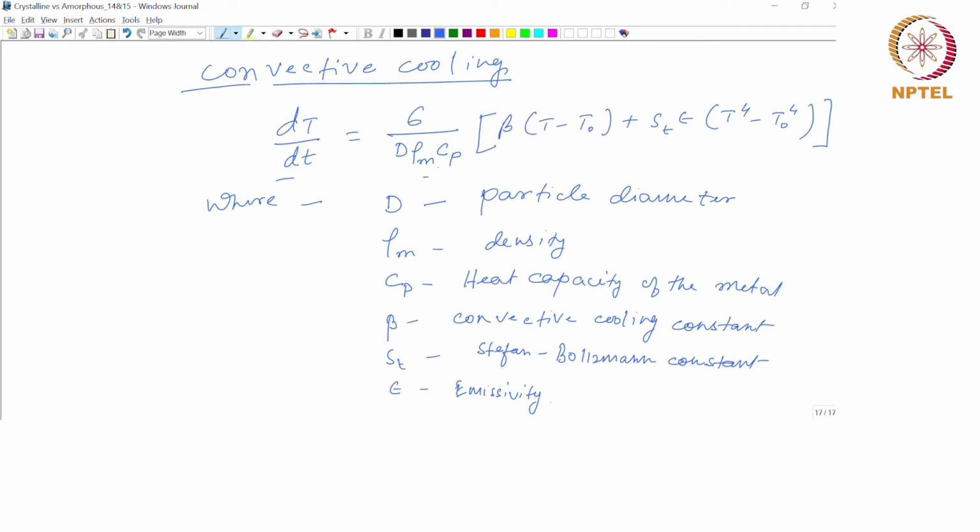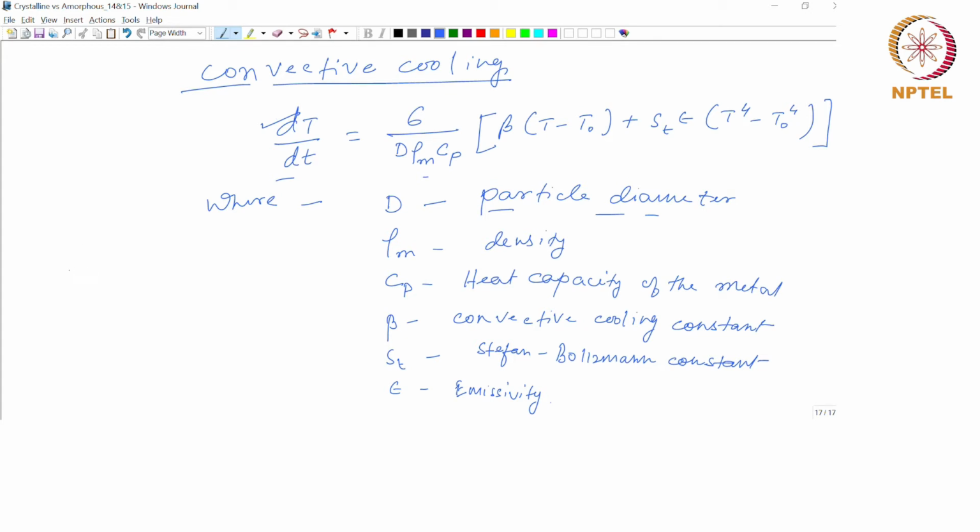And here you can see the effect of the particle size, as I was mentioning in the beginning. As the particle size reduces, the cooling rate increases, as you can see from this particular equation, right.